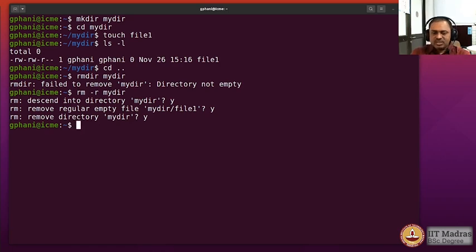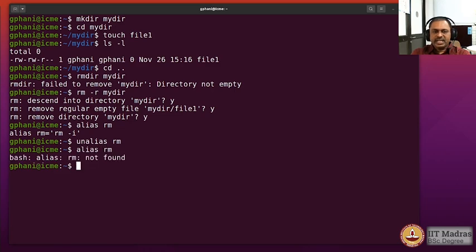because I have asked for that alias -i option I have given in the alias. So you can see what alias I have, rm -i. So because I have set the interactive option already, it would ask me. If I don't have that alias, it would not ask me. Let us test it out already. Okay, so I will unalias rm. Then I will again see what is the alias for rm. There is no such alias. Now which rm? It says rm is a command.